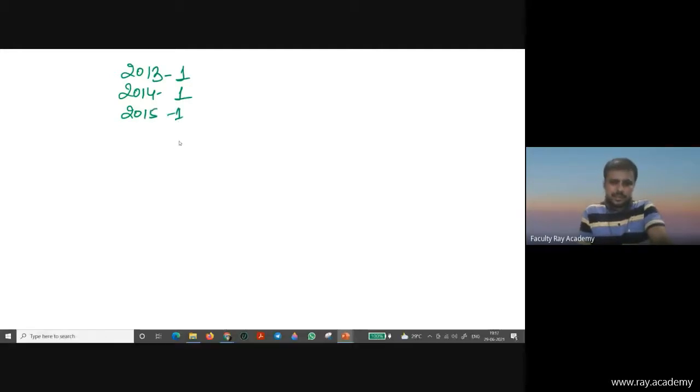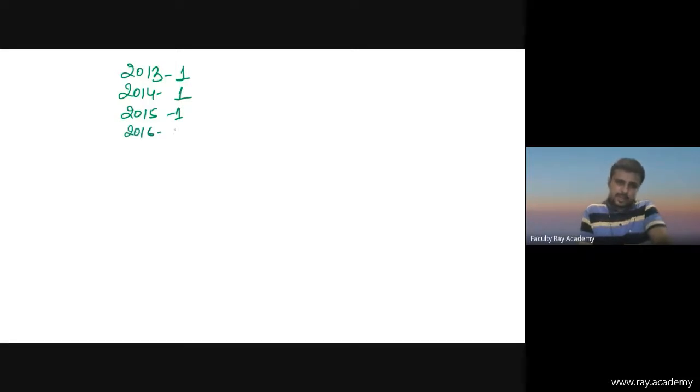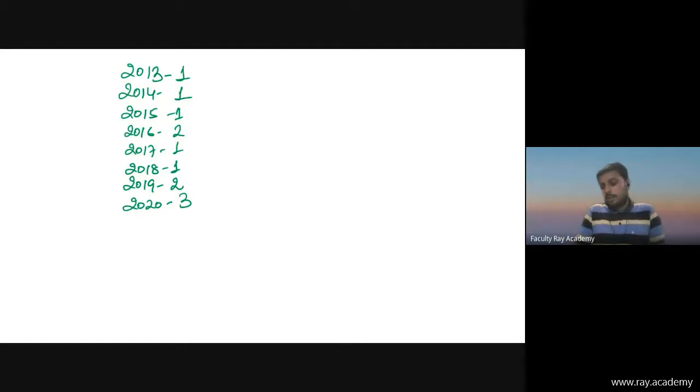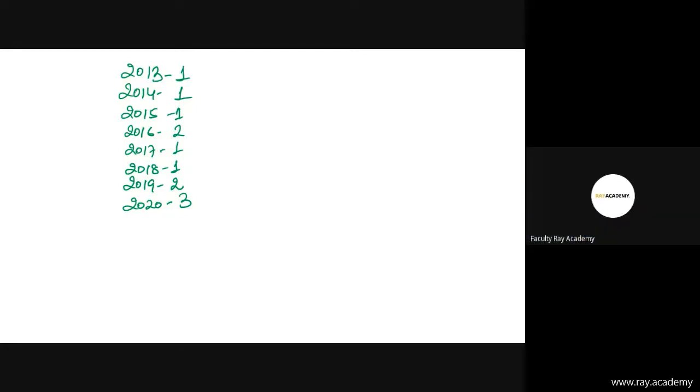Then 2016, two questions. 2017, one question, 2018, one question from ancient history. 2019, two questions, and in 2020, three questions from ancient history. So which type of question? Now I'm going to give you an example. Just a minute, I'm showing you.